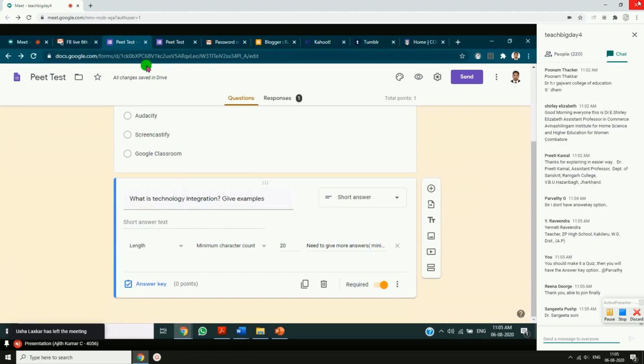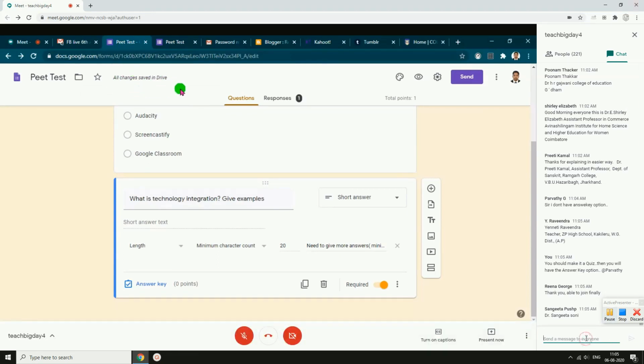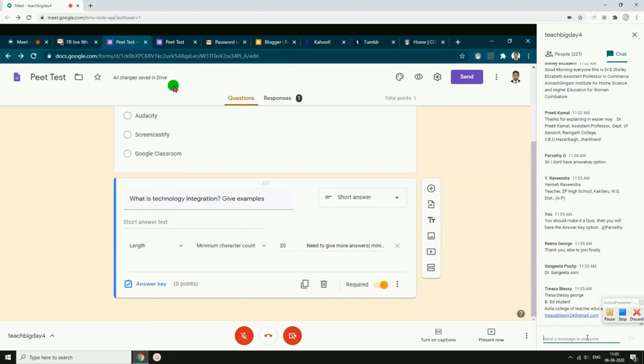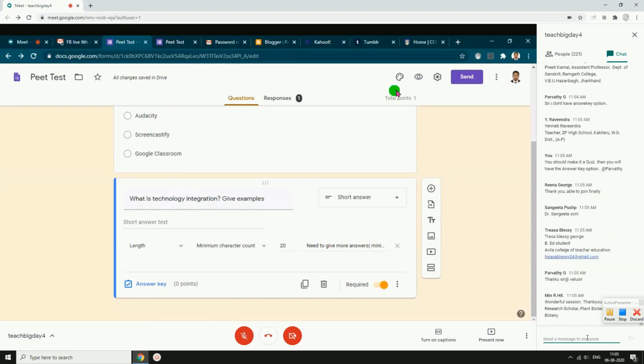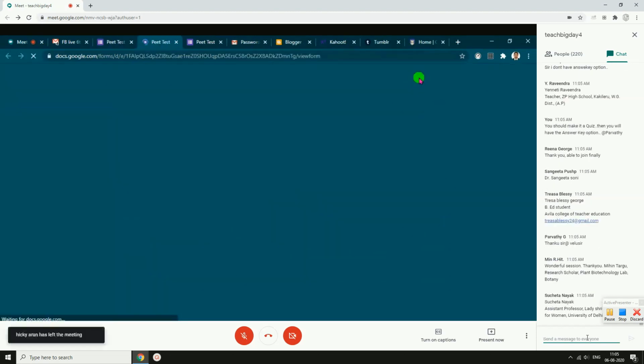This will get automatically saved. This is what I was saying from the beginning: all changes saved in Drive. So you don't have to keep on saving like what we do in a Microsoft Word page. All changes saved in Drive. So friends, we don't have to do anything. I'll just click on the preview button.